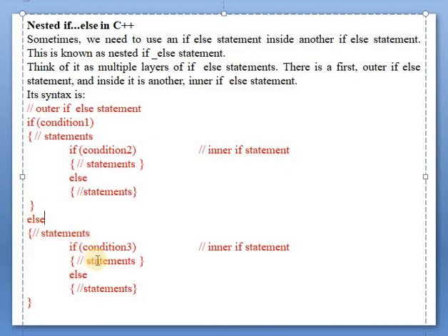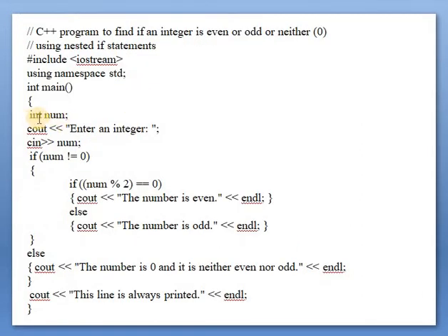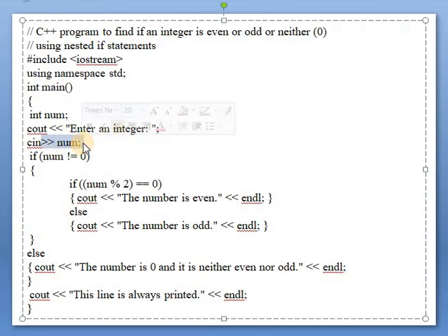And if condition 2 is false, it will execute this statement, that is the else part. In the other case, if condition 1 is false, it directly comes to the else part, and after that it will execute the statement. Again it will check condition 3. If condition 3 is true, then it will execute this statement. If the condition is false, it will execute this statement. This is the nested if else.